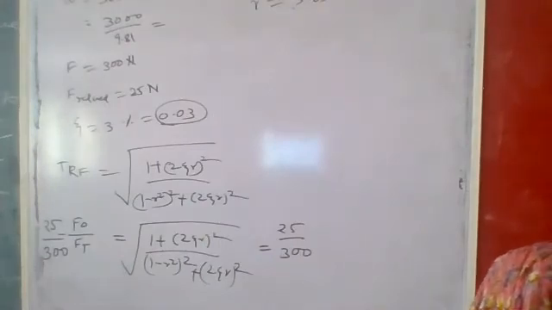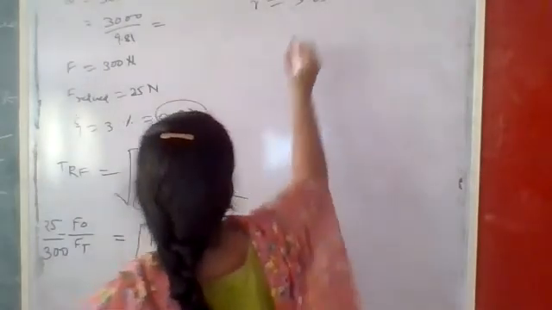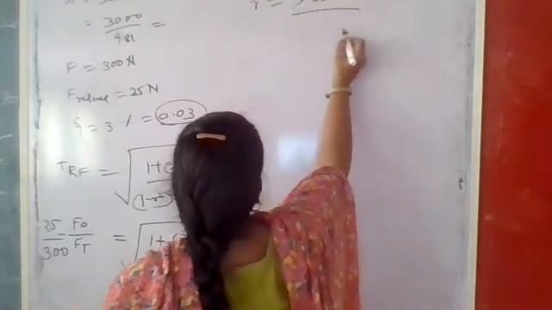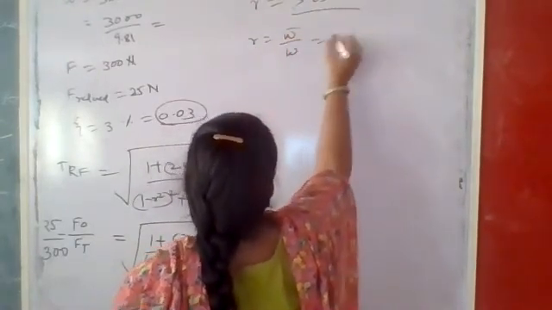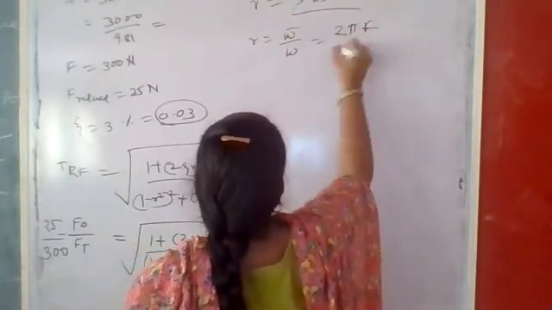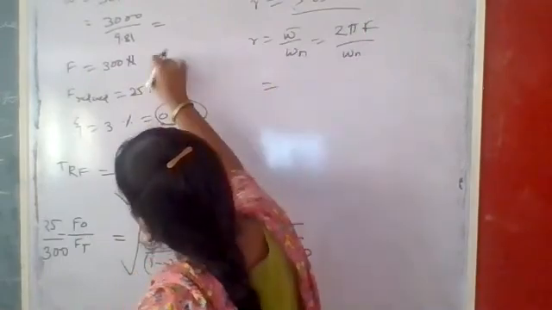Now, from r, what can we calculate? We'll calculate the omega n. So what is the value of r? That is 3.6502. r is equal to omega bar upon omega n. Omega bar is equal to twice pi f divided by this omega n. That is the omega n. So what is the twice pi f?